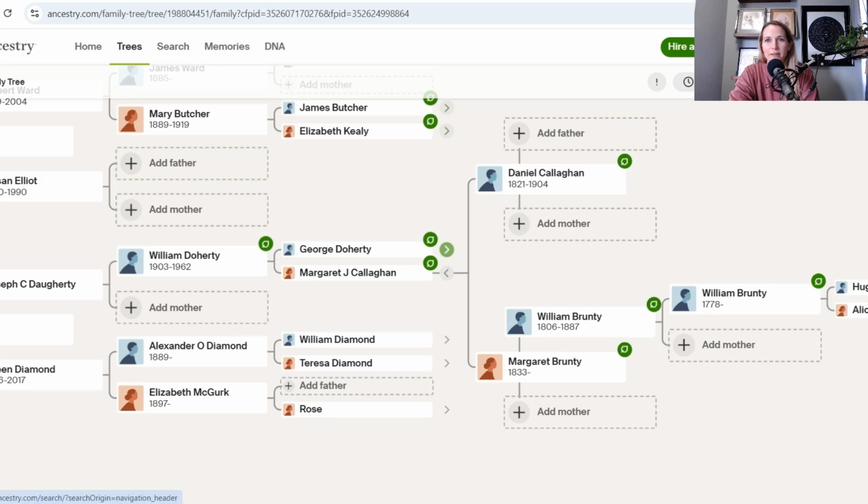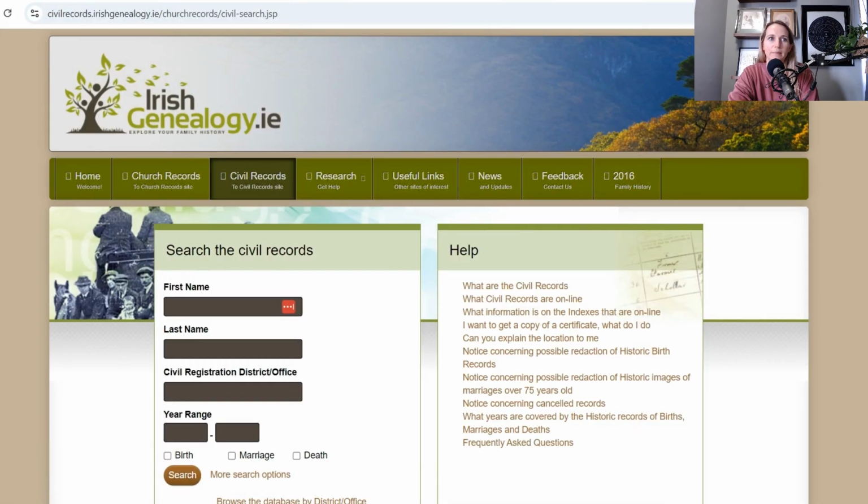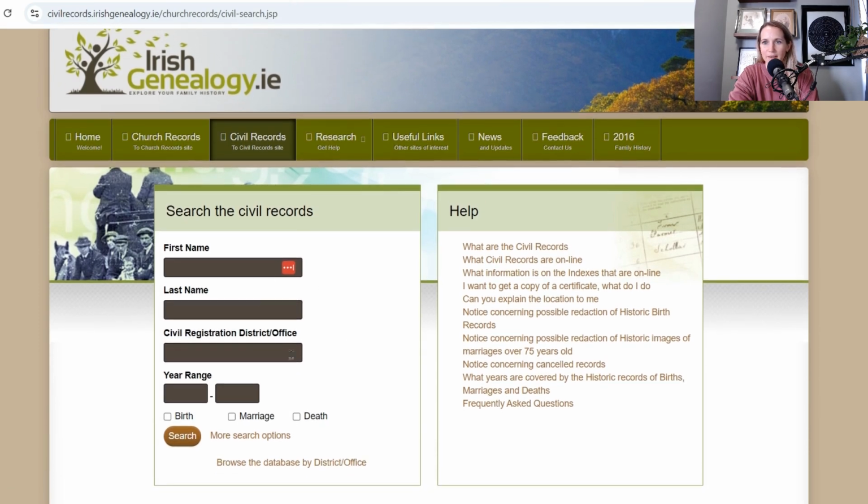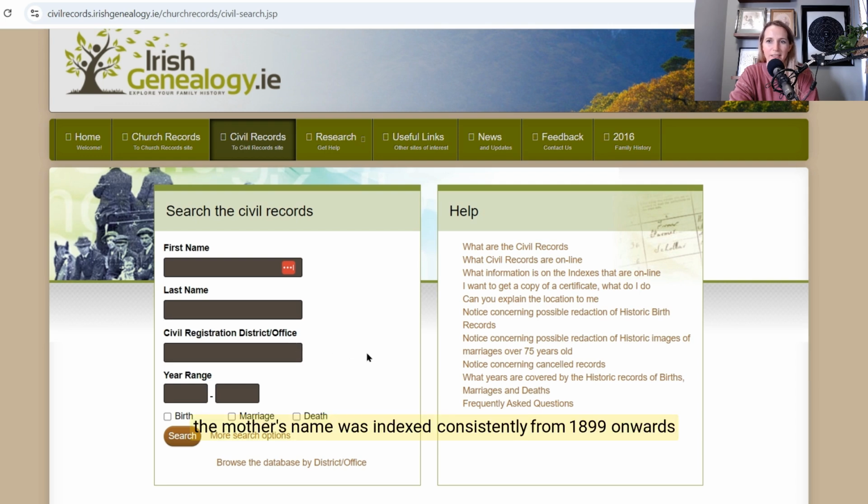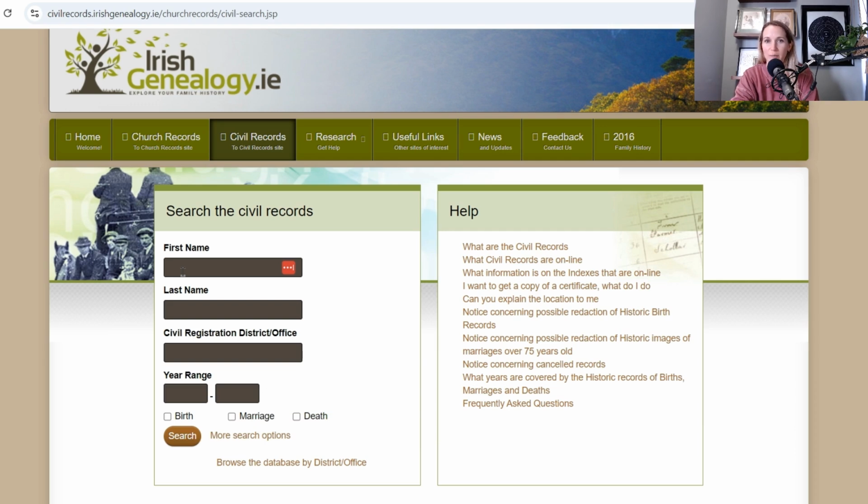Okay, they did start recording the names of the mothers, like the mother's surname. I can't remember what year that started in the index, but I feel like it was close to 1900. I'm not exactly sure. I'll have to find that out. But you can search for their name and find the location that they lived in. It would be helpful to have that information before you start just looking for a birth record in Ireland, right? So you want to do as much research as you can.